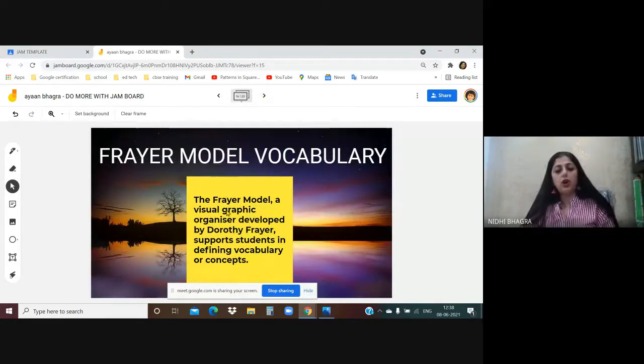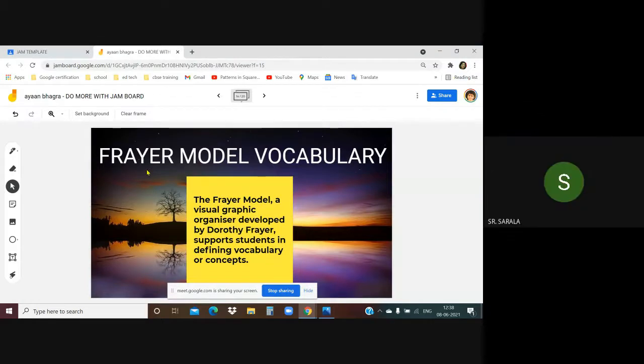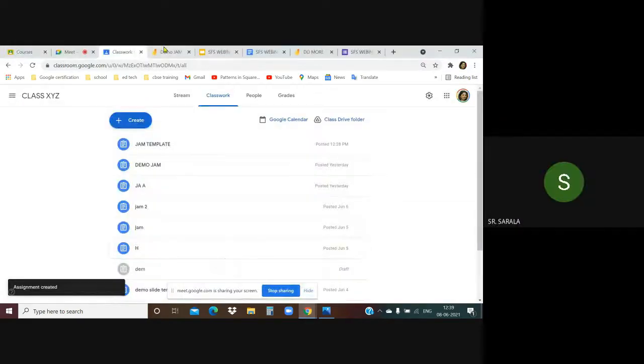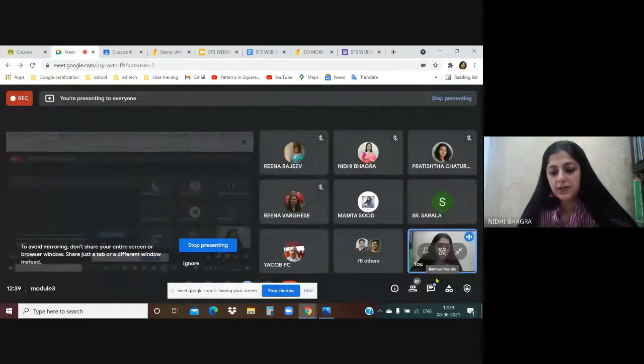Now I would like to talk about this Frayer model vocabulary. I request everyone to please mute themselves. I request all the teachers to kindly mute themselves.